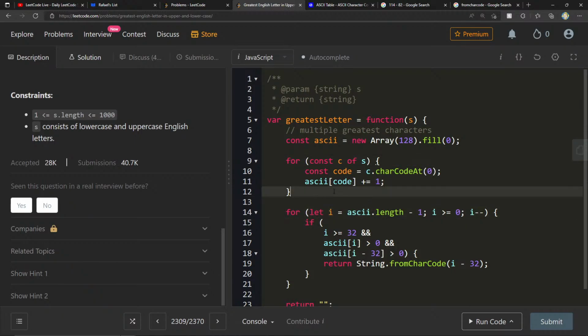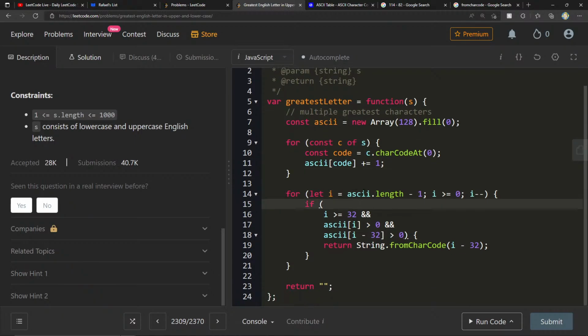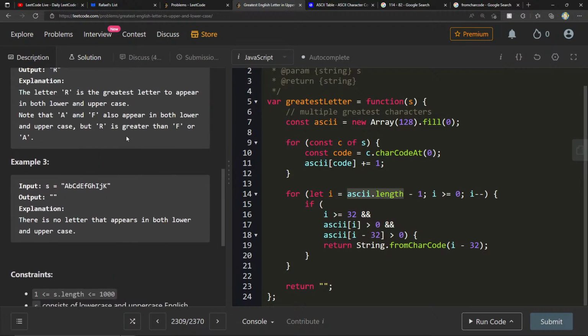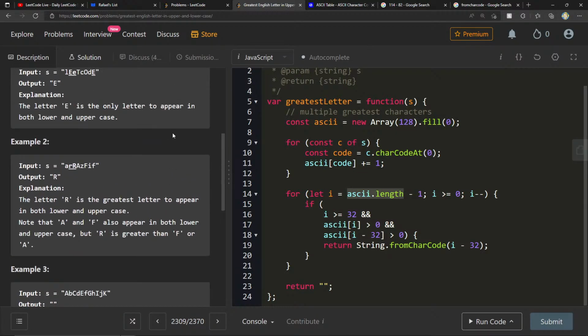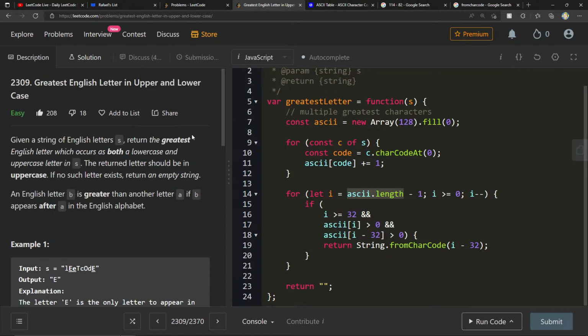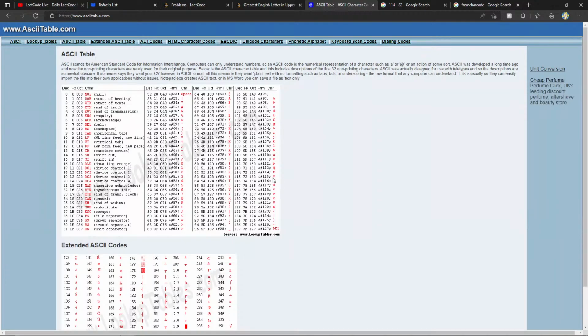Now what do we do in the bottom here? Here we're saying that we're going to go through the entire ASCII range, right? I'm going to start from the back, and let me think about this. Oh, because it wants the one that's the greatest. There can be multiple that have the same frequency, like they said, R, A, and F, but R is the one that comes later. So if we start from the back, then the algorithm already handles that for us. The first one that we find that satisfies the condition will necessarily be the greatest one.